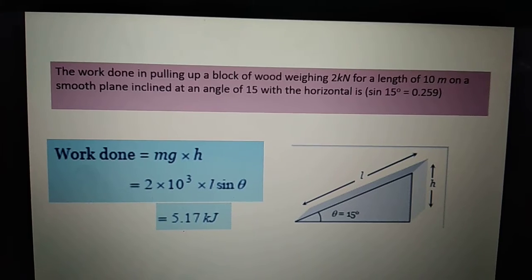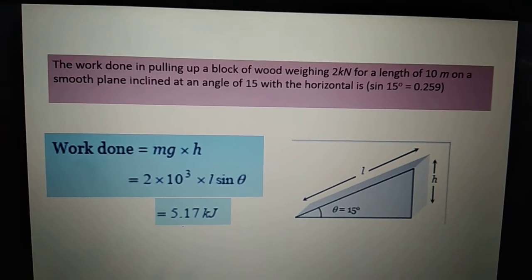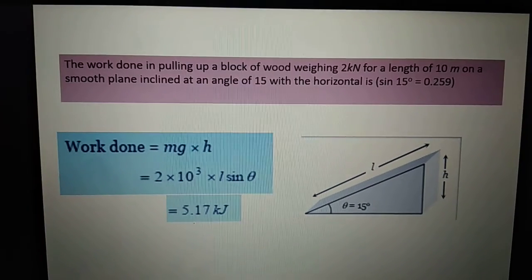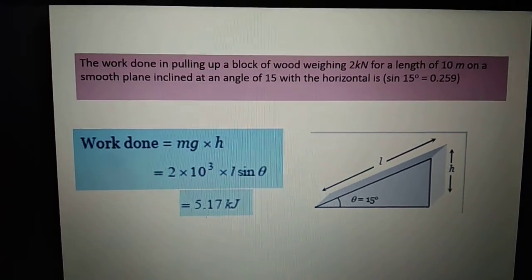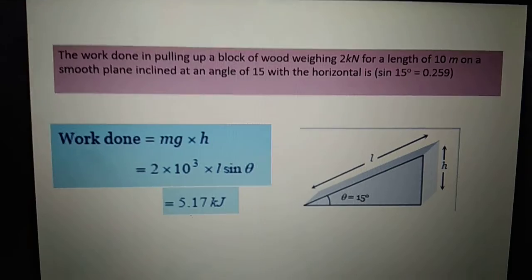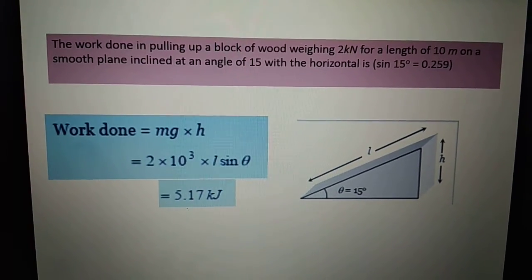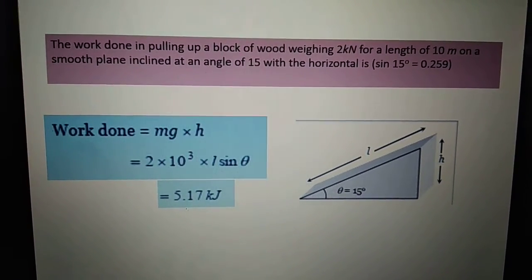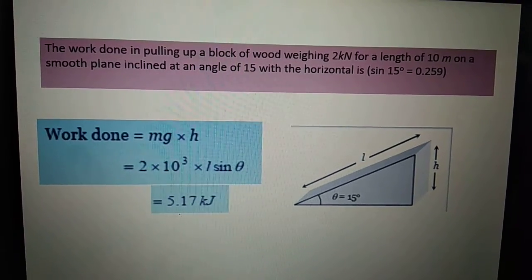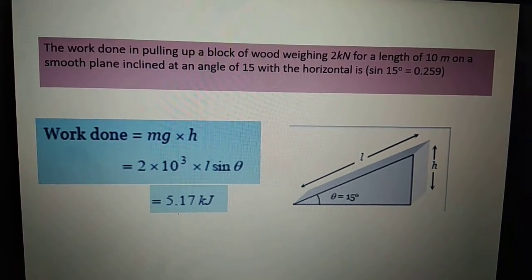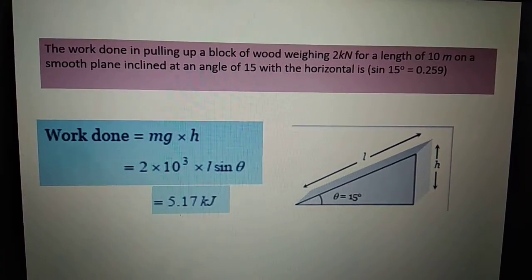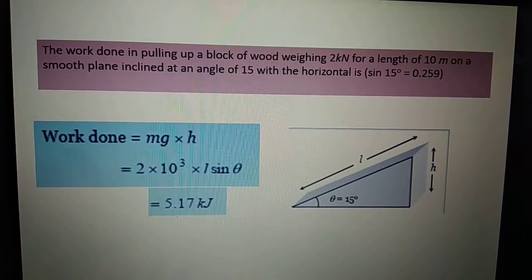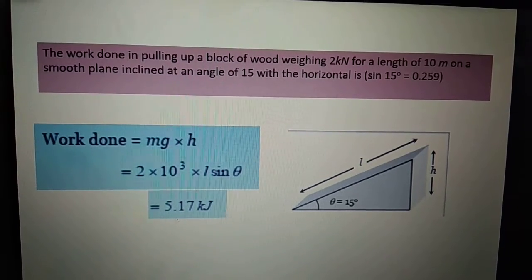Now there are two ways of solving this question. One is, you are given force that is 2 kilonewton. To convert it to Newton, you will multiply by 10 raised to the power 3. So it will be 2000 Newton actually, force. And you are given displacement also 10 meter. But if you use F dot S, then you require the angle between force and displacement, right? And in this question we are given sin theta.